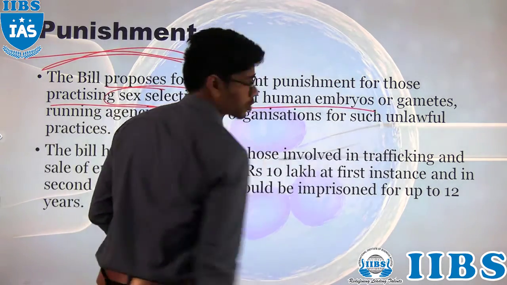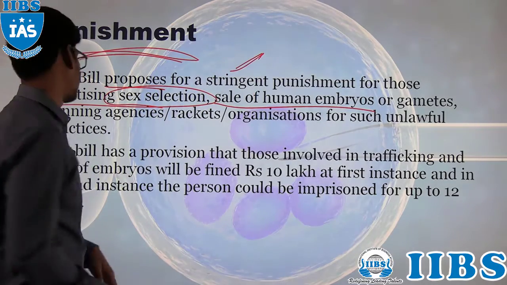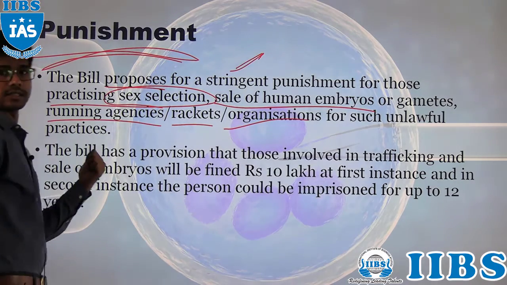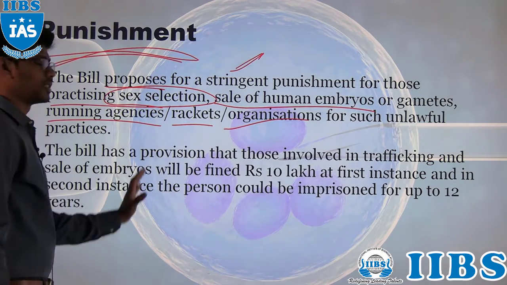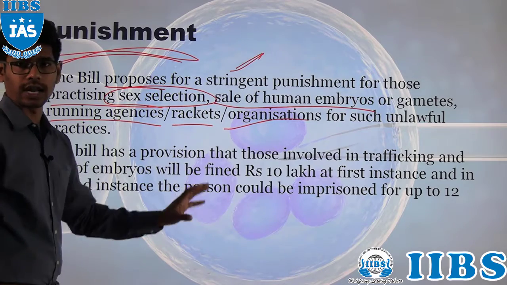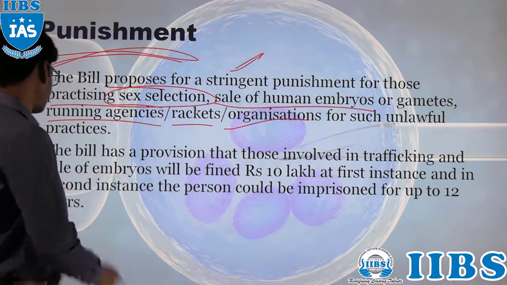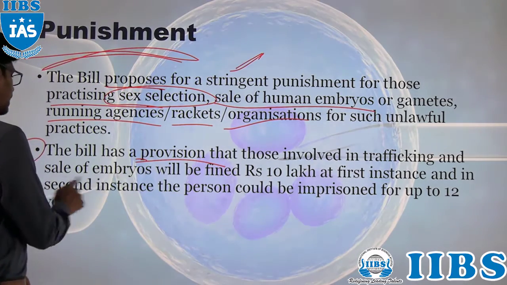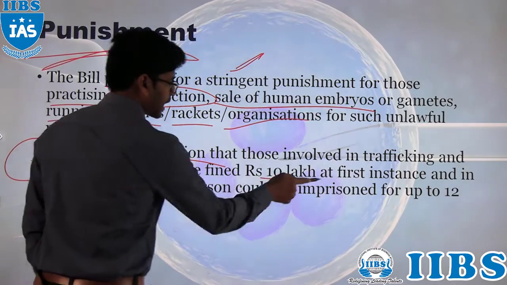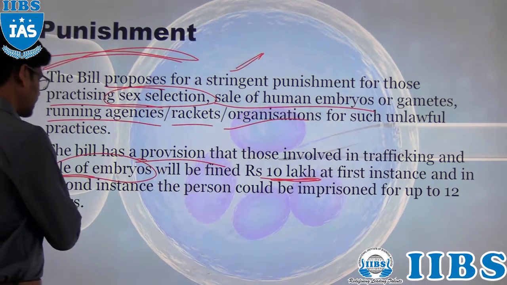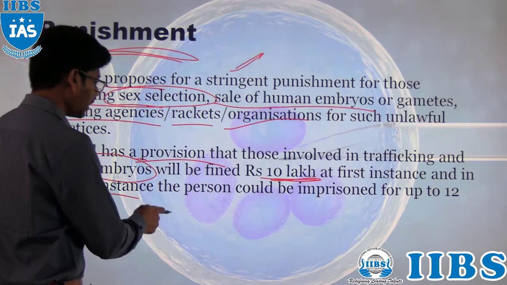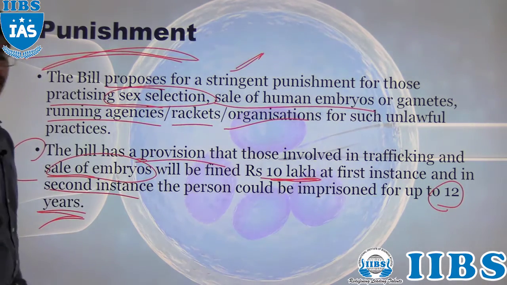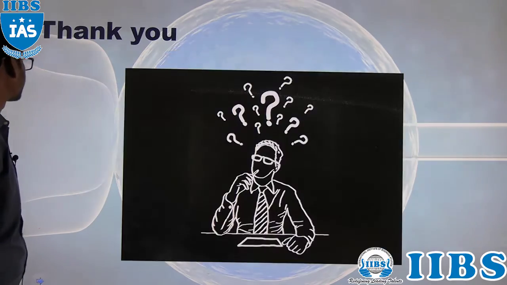And the sale of human embryos or gametes, as we have said, will lead to exploitation, and so will running agencies, rackets or organizations for such unlawful practices, right? We cannot run agencies or middlemen or rackets or organizations to facilitate these things. And the bill has a provision that those involved in the trafficking and sale of embryos will be fined about 10 lakhs at first instance, and in the second instance the person could be imprisoned up to 12 years, right? This is the punishment, right?